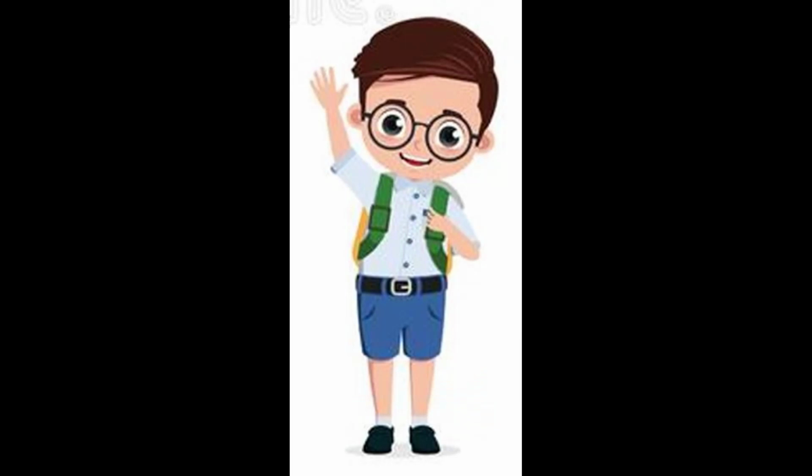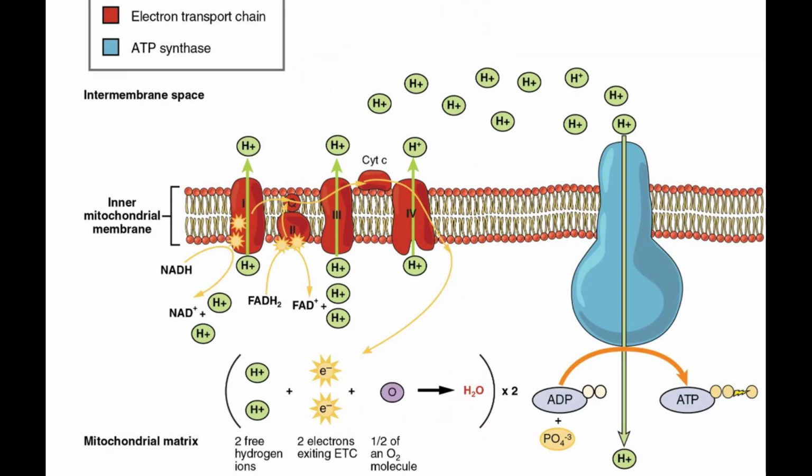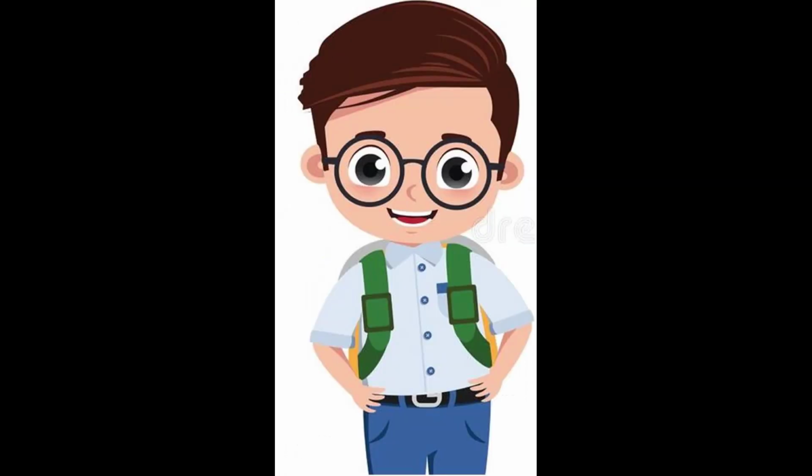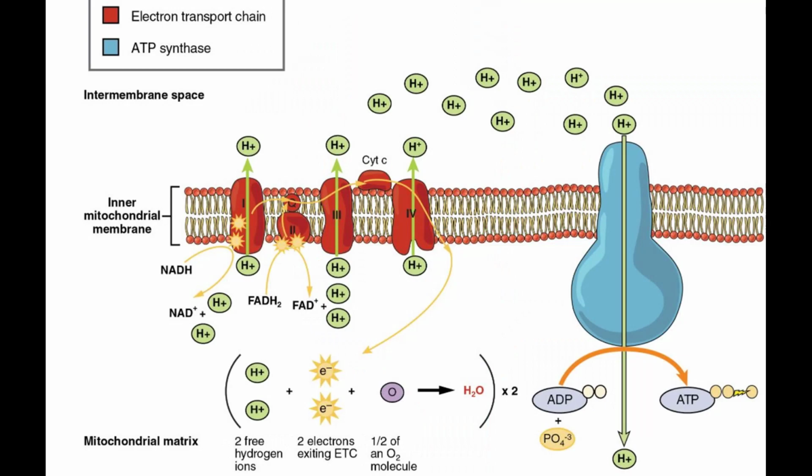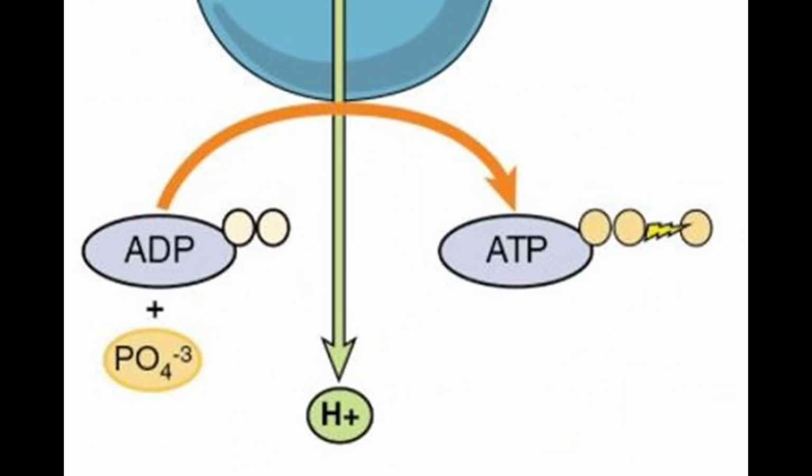You see, it all has to do with a specialized portion of cellular respiration called the electron transport chain. This is where the cell makes most of the ATP. How does it work? The electron transport chain is composed of 4 complexes. Each one of these complexes passes electrons, and in doing so pumps protons from the intermembrane space of the mitochondria to the extracellular matrix. This creates a proton gradient, and this proton gradient is used to power a special pump called ATP synthase. This pump uses the proton gradient to phosphorylate ADP to ATP at very quick rates.